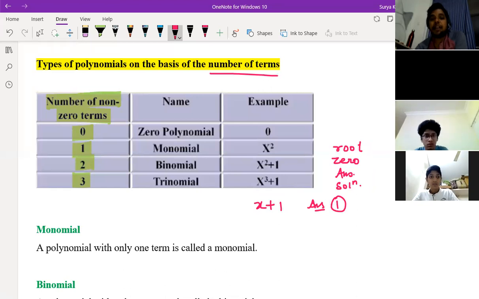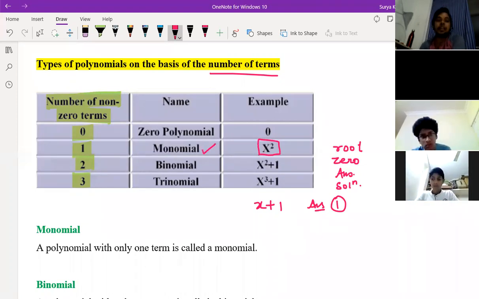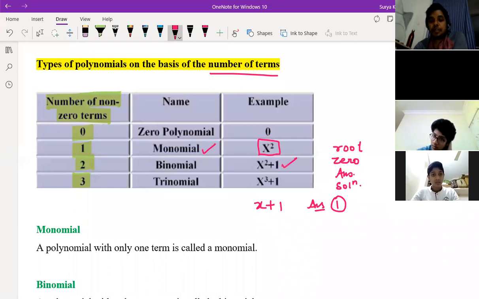So first of all, we are discussing as per the number of terms. If you have only one term, children, then it is a monomial. We call it monomial, meaning only one term. If you have two terms, then we call it a binomial. Three terms means a trinomial.